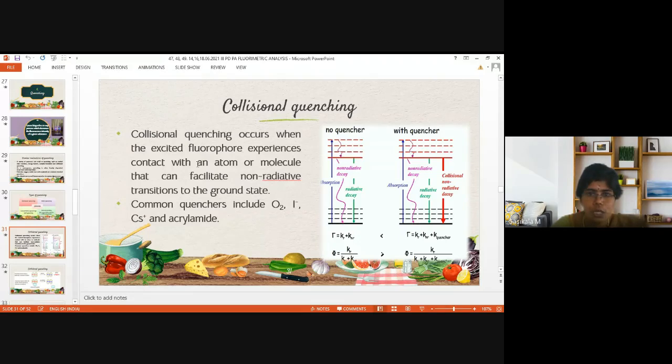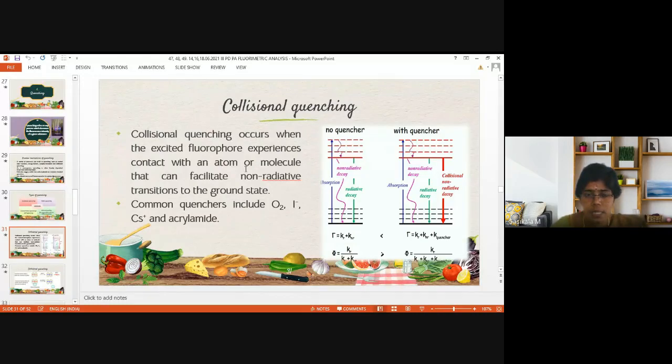That is due to the collision with any atom or molecule. The fluorescent compound colliding with any atom or molecule at the excited state results in no fluorescence intensity. Instead, a non-radiative transition will occur from the excited state to the ground state.